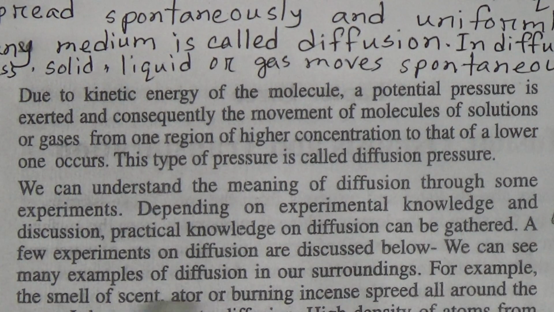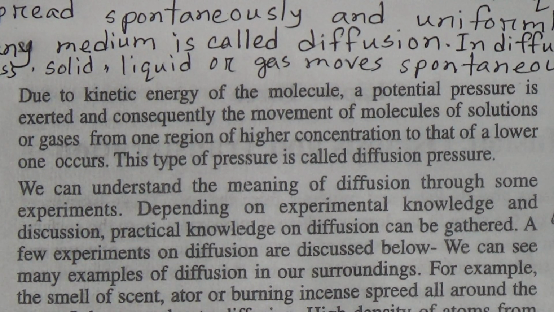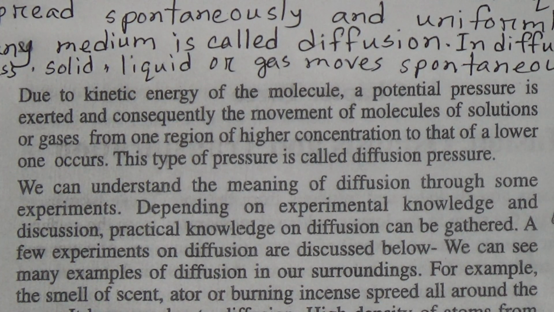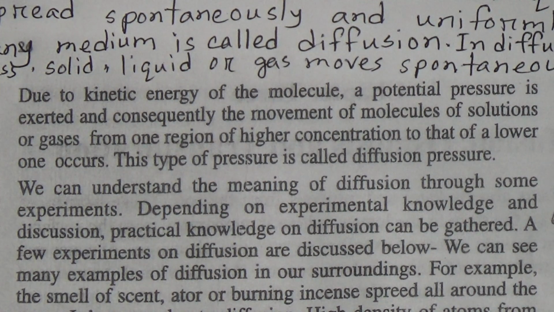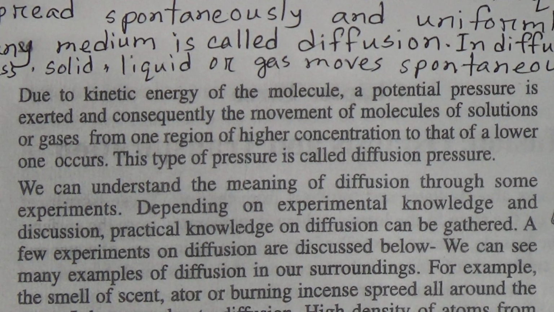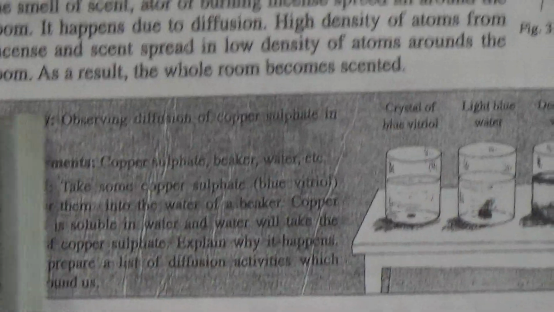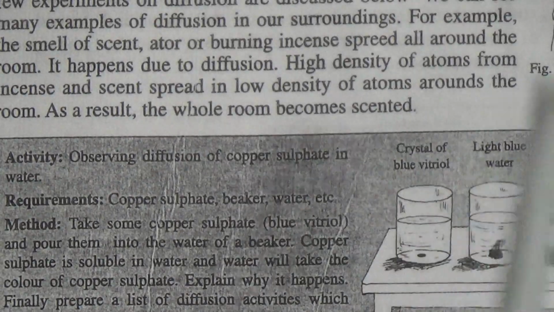We can see many examples of diffusion in our surroundings. For example, the smell of scent, attar, or burning incense spreads all around the room. It happens due to diffusion. High density of atoms from incense and scent spread into low density of atoms around the room. As a result, the whole room becomes scented.